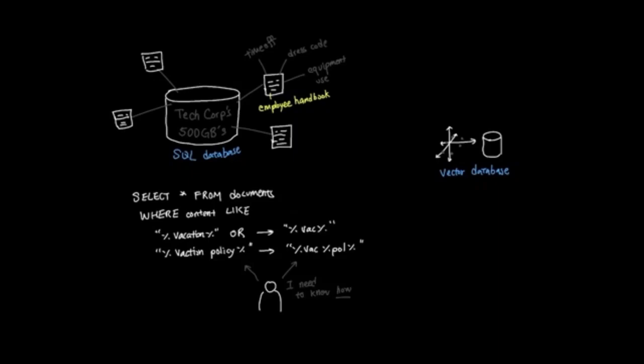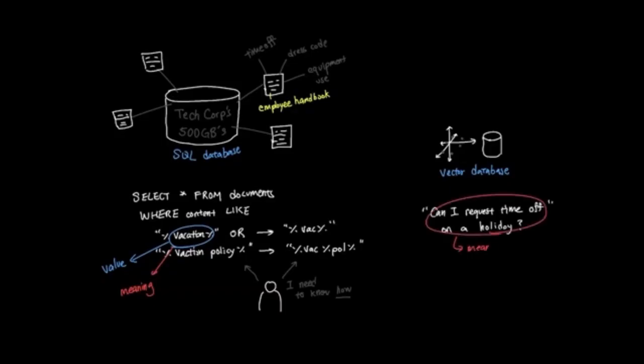But what if there was a different way to store the data? What if, instead of storing them by the value, we store the meaning of those words? This way, when you search the database by sending the question itself, can I request time off on a holiday, based on the meaning of those words contained in the question, the database returns only relevant data back. This is the spirit of what vector databases try to address, storing data by the embedding. So essentially, instead of searching by value, we can now search by meaning.